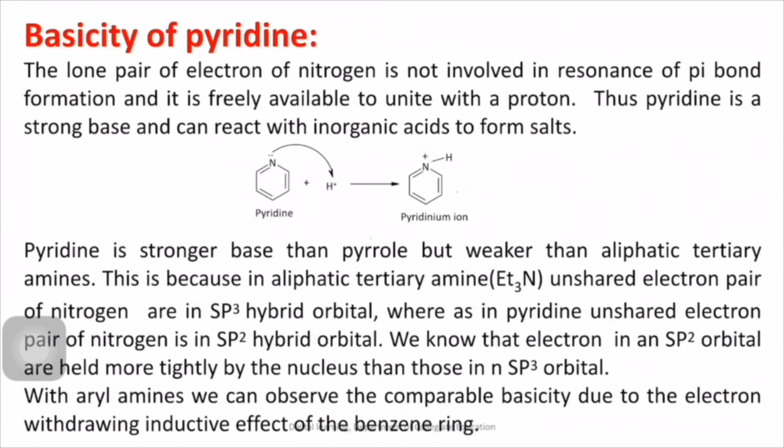You know that electrons in sp2 orbitals are held more tightly by the nucleus than those in sp3 orbitals. Hence, pyridine is a weaker base than aliphatic tertiary amine. Okay. Suppose if you want to compare with aryl amine, you can observe comparable basicity, meaning not much difference. This is due to the electron withdrawing inductive effect of the benzene ring. Got it?